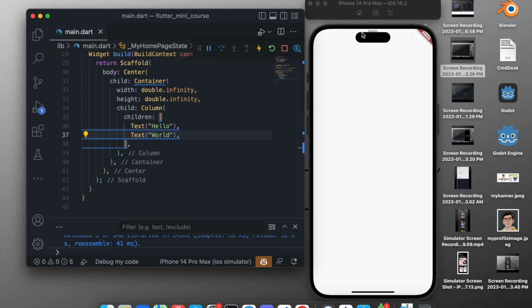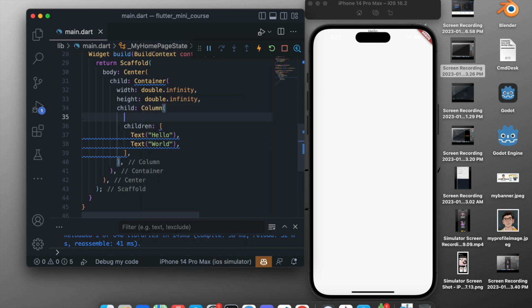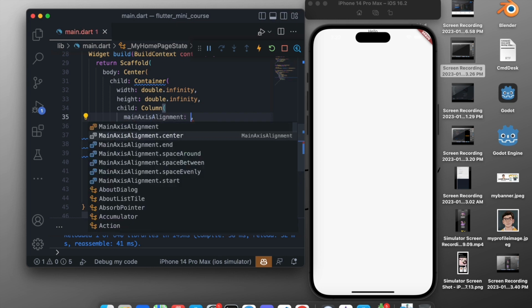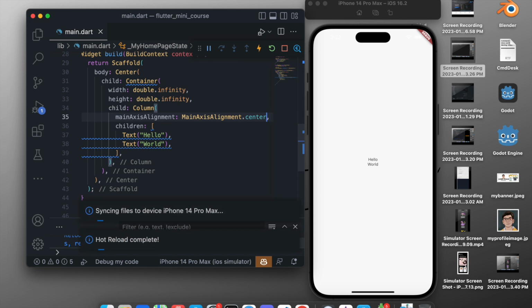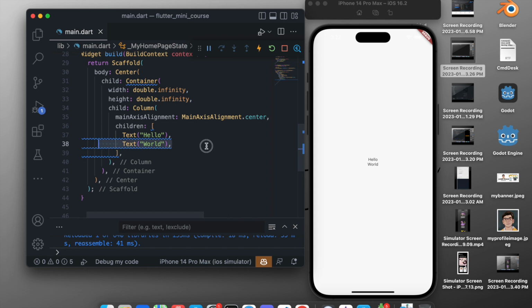If you see on the top, it creates hello world, but it is not aligned vertically. To align that vertically, inside the column, you can't add a center in the column, it will not work. So to align it vertically, we can add inside the column mainAxisAlignment, MainAxisAlignment.center. Now if you add this, you will see hello world is centered and hello and world are aligned vertically.